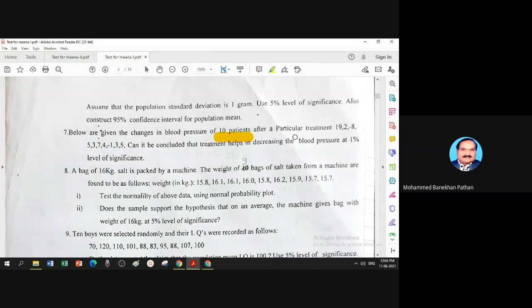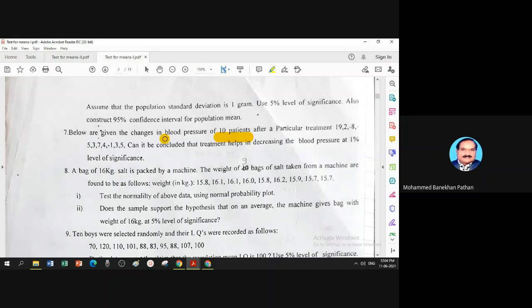Now, are these really the blood pressure of a human being? The answer is no. What is the blood pressure usually for a normal person? It is 120 by 80. From the lower side it should be 80, and from the upper side it should be 120. That is a normal blood pressure. But these values are not of that type. So what are these values? These are nothing but the difference between before and after. So here the difference is readily given to you. It is not necessary to worry about what is x and what is y. These are the values of di.